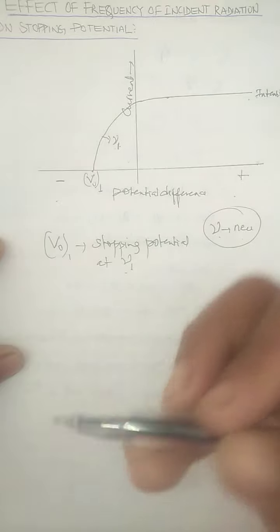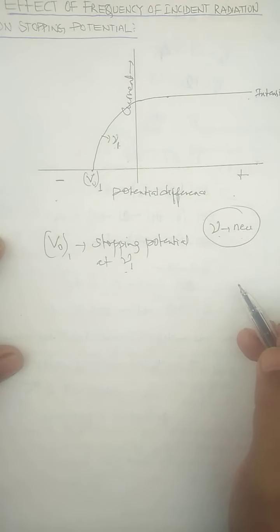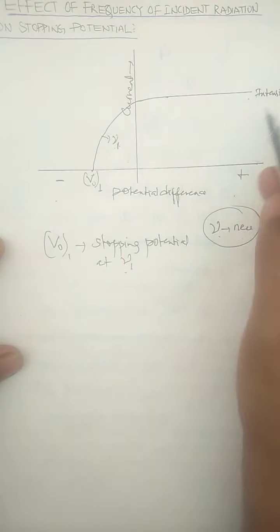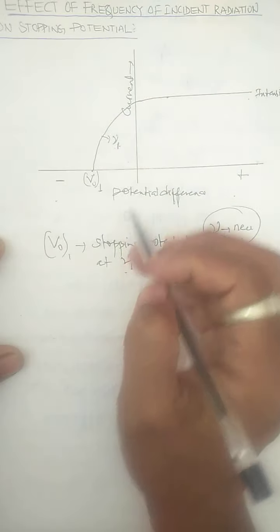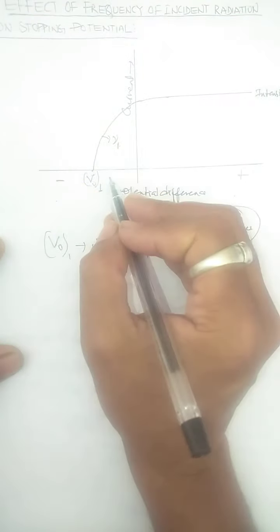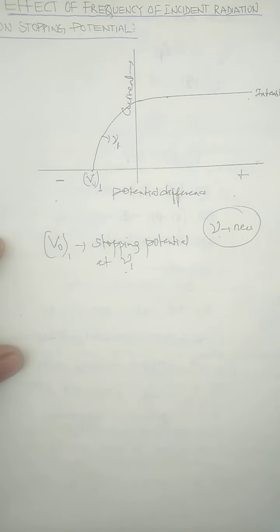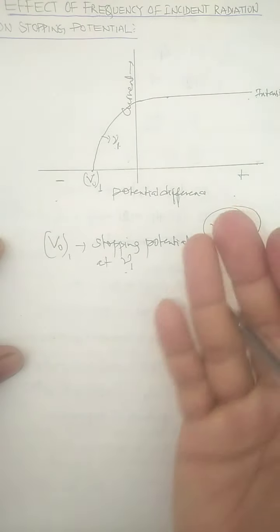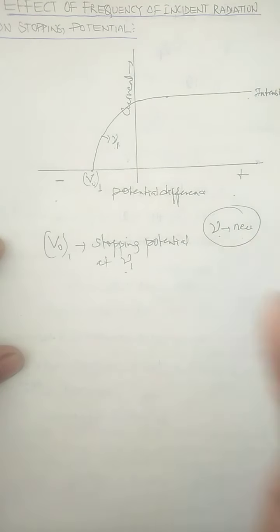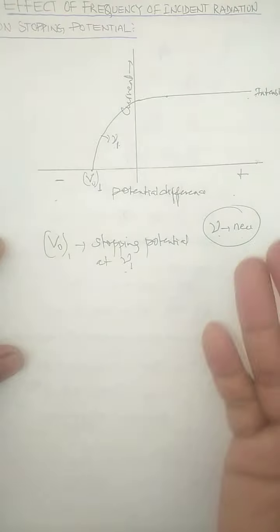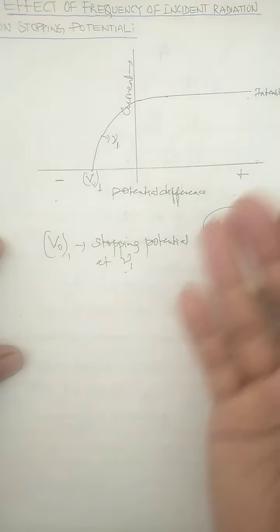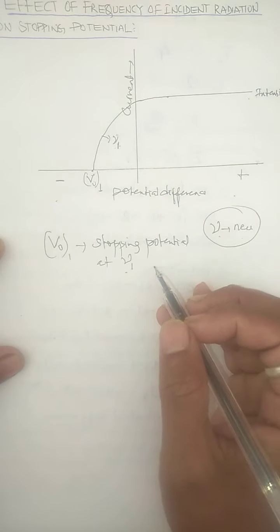But what happens when we change the frequency of light? When the frequency of incident light changes without changing the intensity of light, then the stopping potential also changes. And you know why? As I said, when the frequency of incident light increases, the maximum kinetic energy of photoelectrons also increases, and that means the stopping potential also increases.